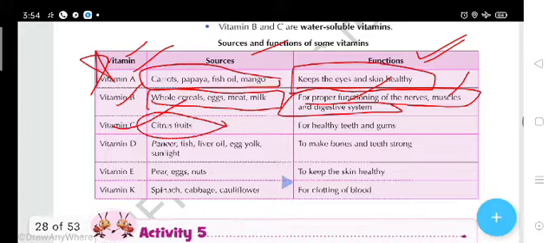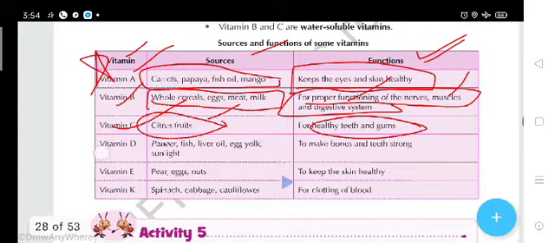Vitamin C: citrus fruit. Citrus fruit means sour food. Have you eaten lemon? Yeah, lemon is called a citrus fruit, and so is orange, and it keeps healthy teeth and gums. For our teeth and gums, vitamin C is required.